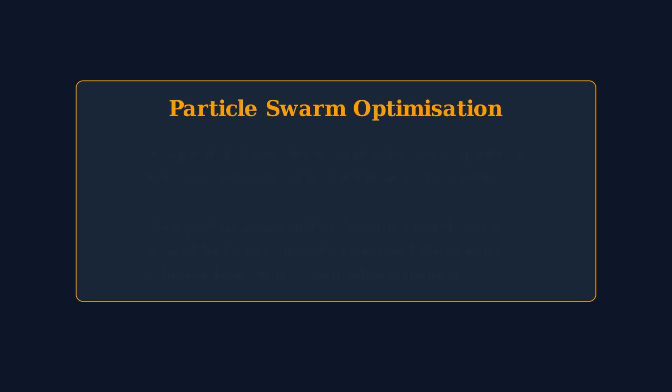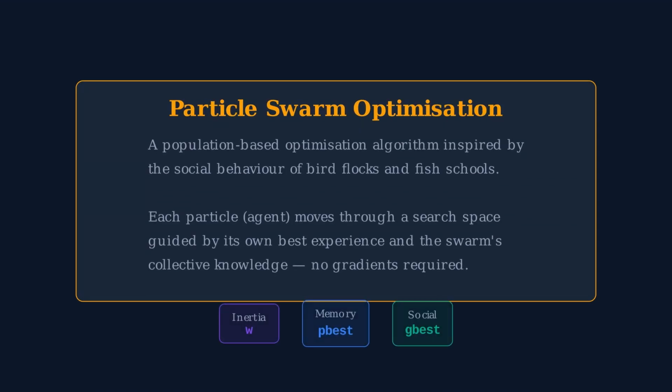So then, what is particle swarm optimization? It's a population-based search algorithm inspired by the social dynamics of flocking. Each agent explores the search space guided by two things: its own best experience and the swarm's collective knowledge. No gradients, no calculus, just memory and gossip, scaled up to thousands of dimensions. So let's dive into the algorithm.